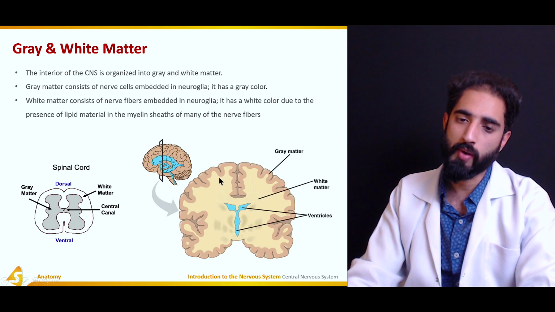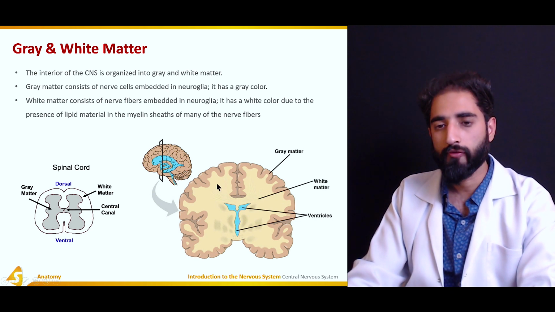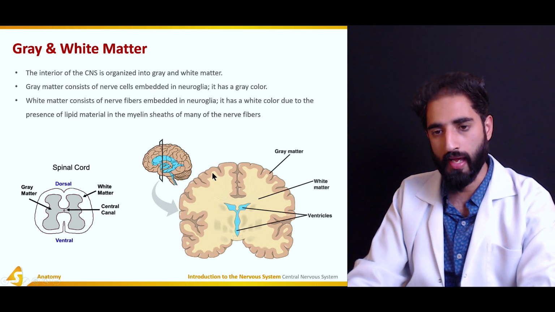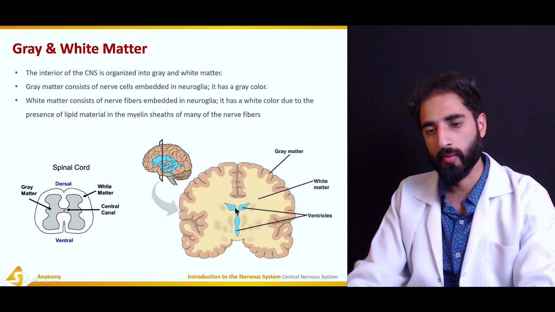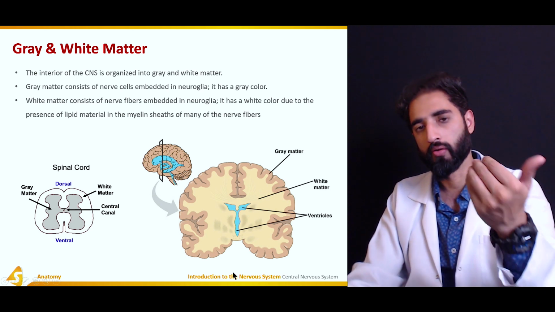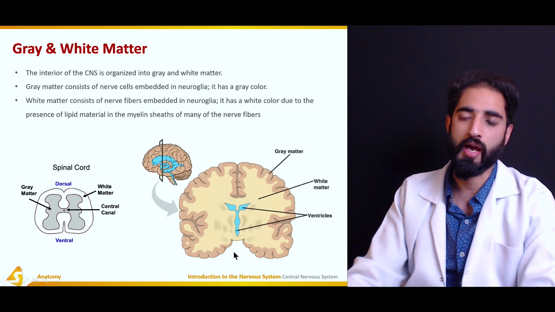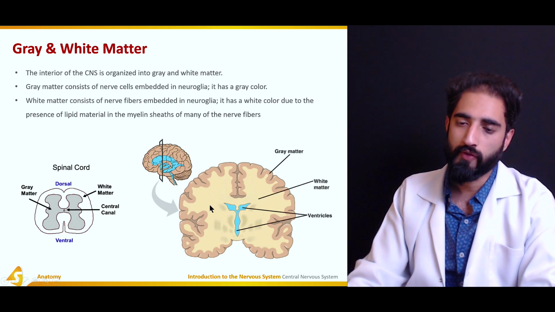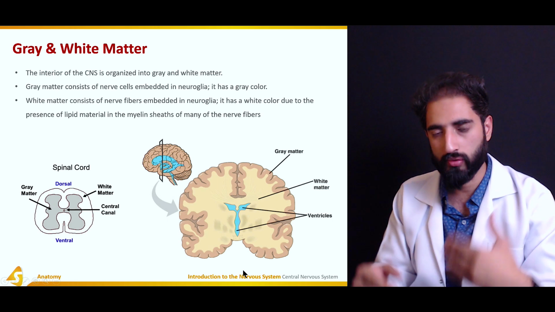Because this is the gray matter, which is actually the cell bodies. So the fibers arise from here and then they move inside the brain substance, and then they move from the medulla oblongata and then to the spinal cord, and they make the tracts. So that is why the fibers are inside. That is why the color is white in the inside and gray on the outside.